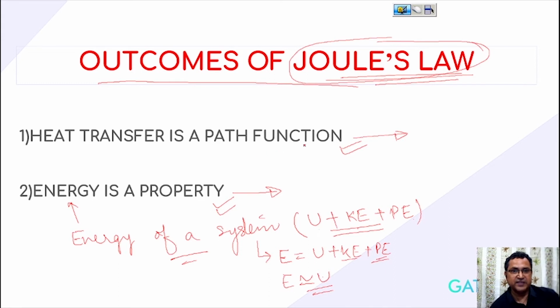First we derive how heat transfer is a path function, and next we will prove that energy is a property.